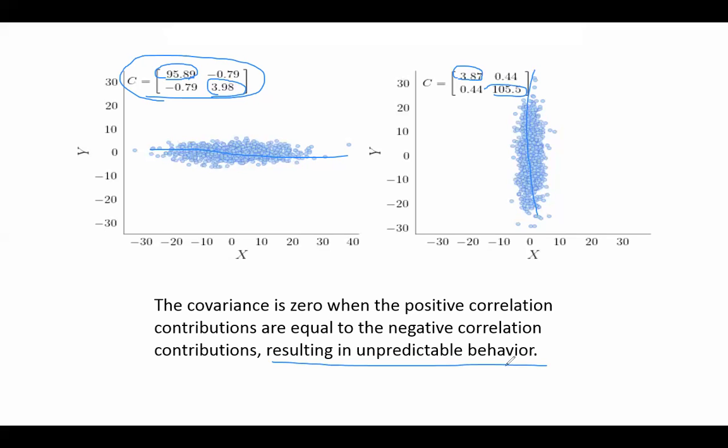But in this case, the covariance is zero because of the abnormal behavior of one of the variables. Here x is behaving abnormally, and here I think y is behaving abnormally, or you can say the other way around. जिस तरह से आप उसको define करना चाहें. This is not a regular data. सही है?